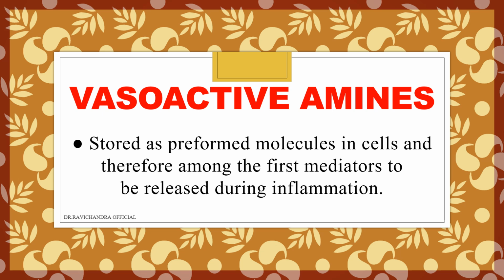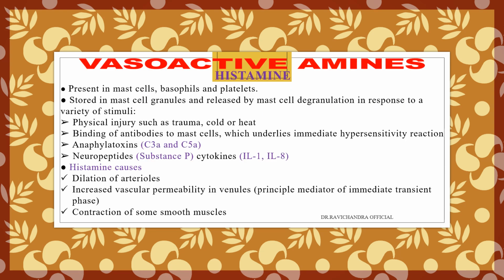First, we will discuss vasoactive amines. These are stored as preformed molecules in the cells, and they are the first mediators to be released during inflammation. So, vasoactive amines are the first mediators to be released during inflammation. This is a very important point. Among the various vasoactive amines, histamine stands first place. It is present in mast cells, basophils, and platelets, and it is stored in mast cell granules and released by the degranulation of mast cells in response to various stimuli.